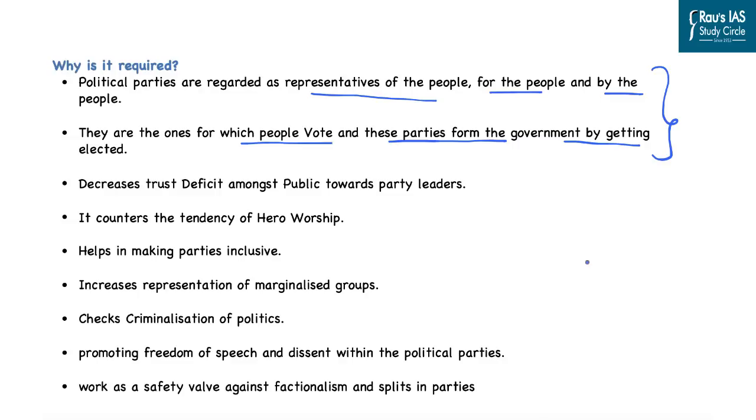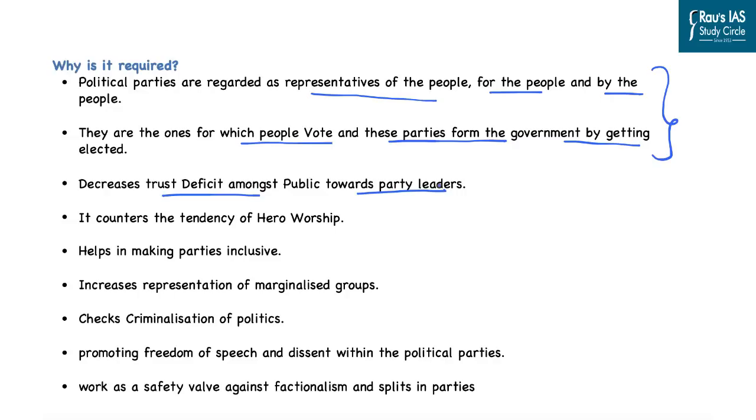Now, the first and foremost thing that inner-party or intra-party democracy would do is that it would decrease the trust deficit among the public towards the party leaders. Normally, we are aware that most of the educated people are disinterested in political parties. And this is primarily because of the way in which the political parties have been functioning, and they do not have any say in the internal affairs of the political parties.